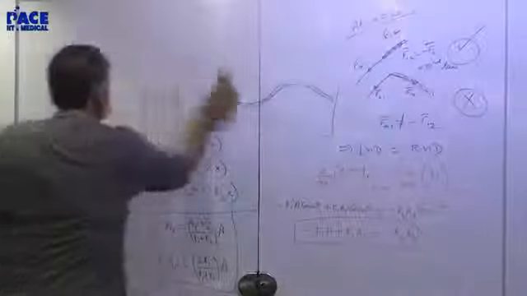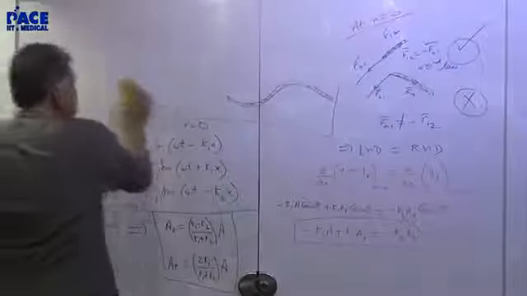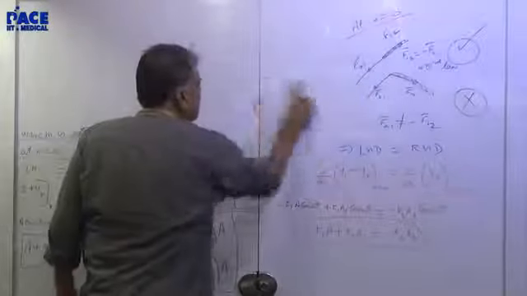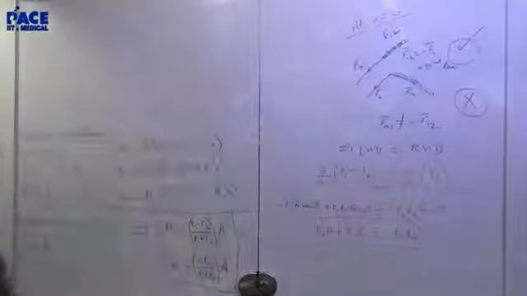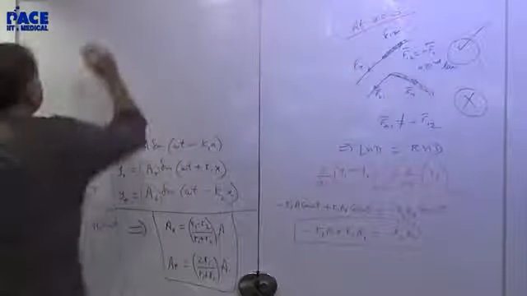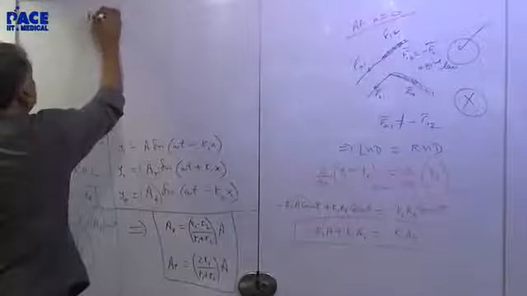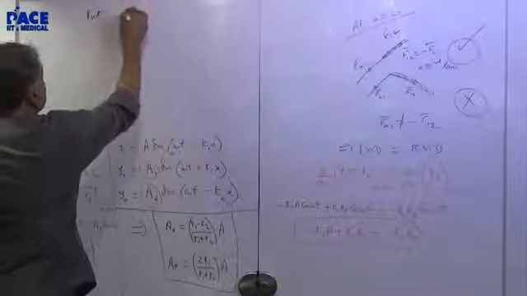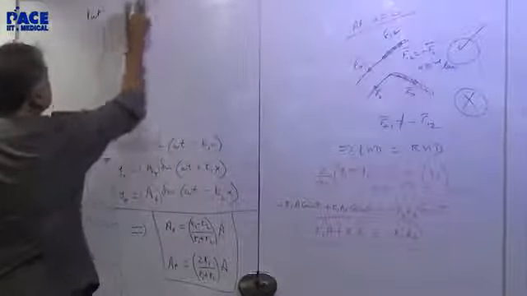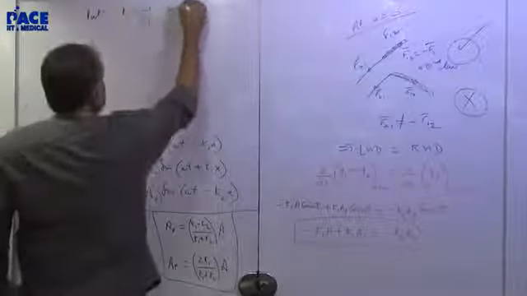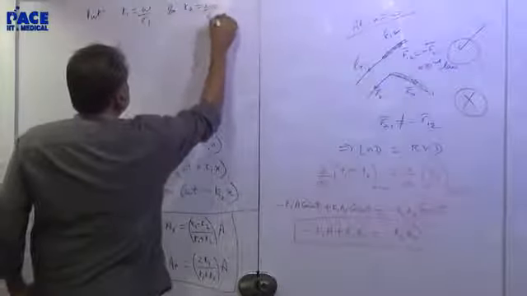So now, all this is called reflection and transmission coefficient. These answers are in K. I'd like to keep this answer in C. K1 is omega by C1. Omega by K is C, and K2 is omega by C2.